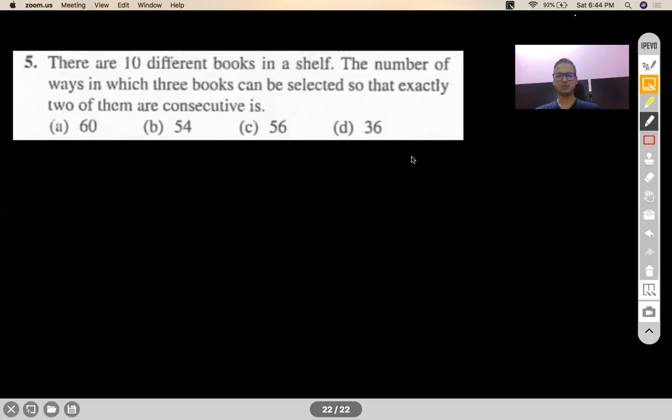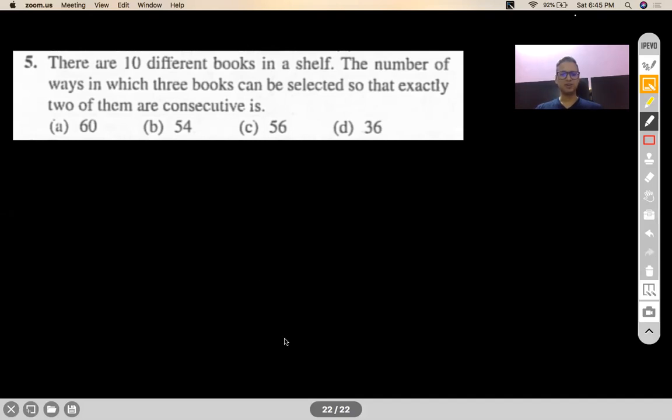Fifteen seconds more. Take a guess if you're not able to reach any conclusion. No issues if you're not able to solve it. Don't get disheartened. All right, 5, 4, 3, 2, 1, go.